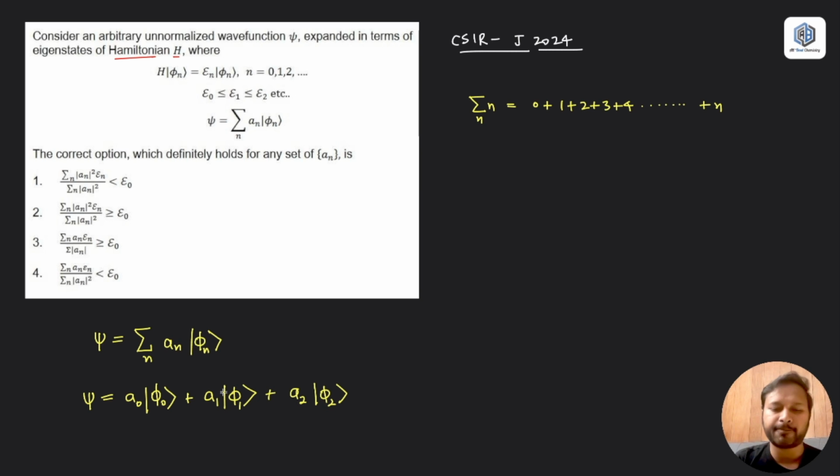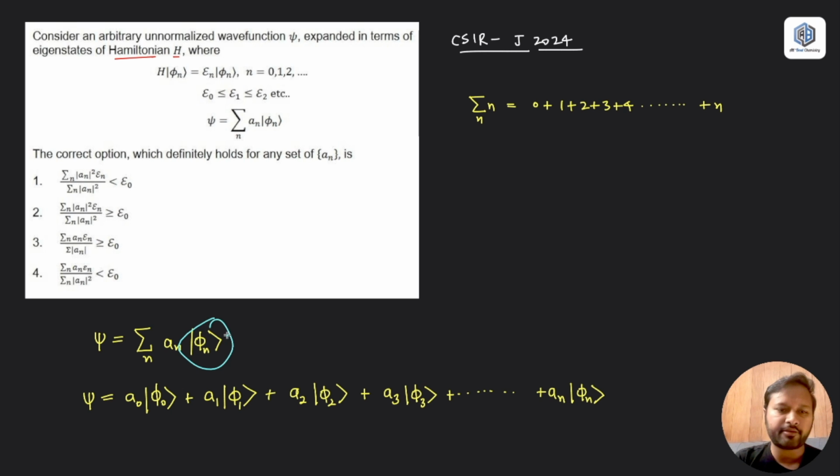I'm not doing anything. I'm just putting different values of n, and I'm just using the definition of sigma, summation. That's what I'm doing. So this can be written like this, right? A3, and you can keep writing it like this, till the value of an, and then you have phi n. Now you don't have to worry about these things, okay?